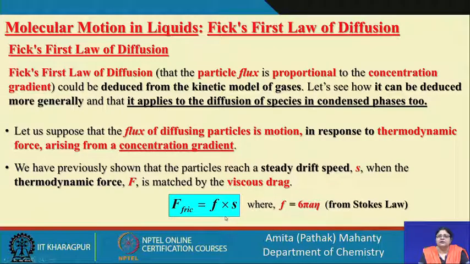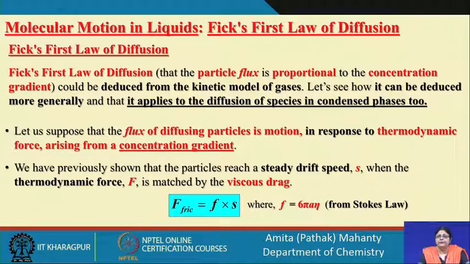So, the particles move with the steady terminal speed or drift speed when the thermodynamic force balances the viscous drag. This was the concept we had used in application of an electric field, but we are not talking about the electric field here.